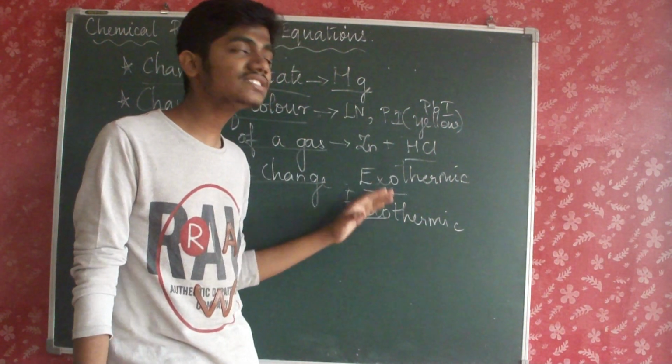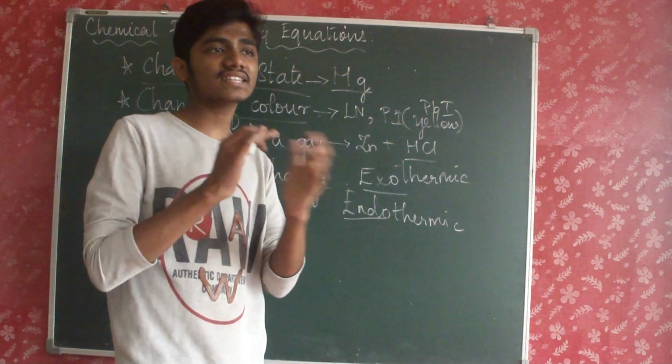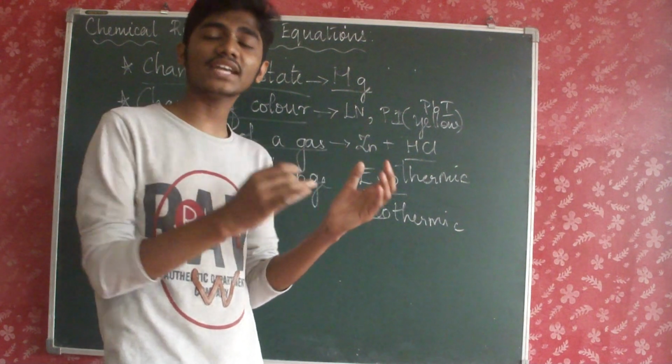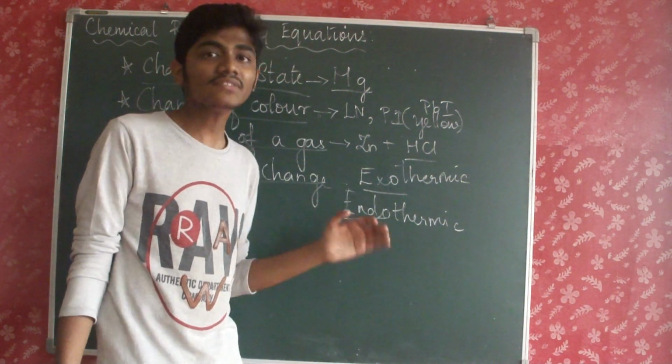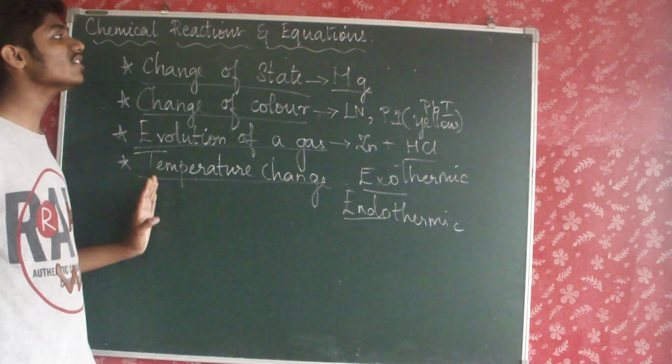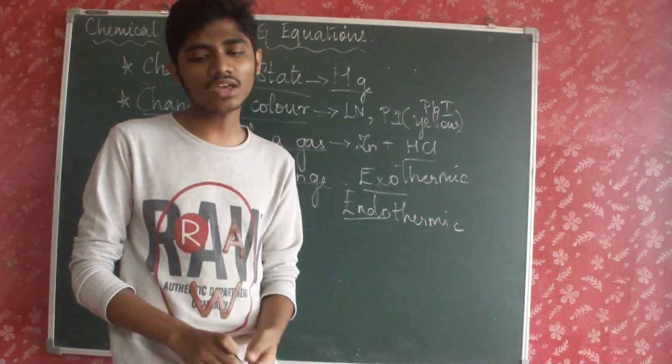So these kinds of changes also take place in chemical reactions. It's very obvious. Some chemical reactions take place with the evolution of heat and some take place with the absorption of heat. Okay, so that is another category which determines a chemical reaction. So these are the four things from which we can come to a conclusion that a chemical reaction has taken place.